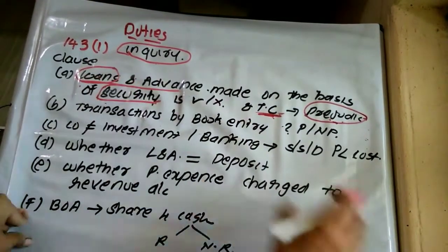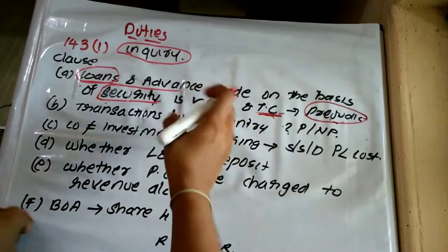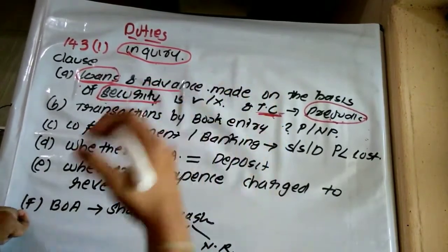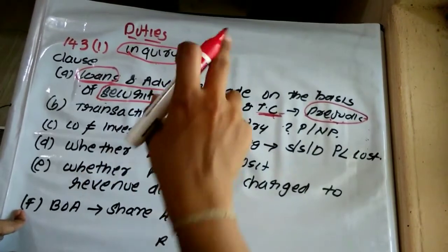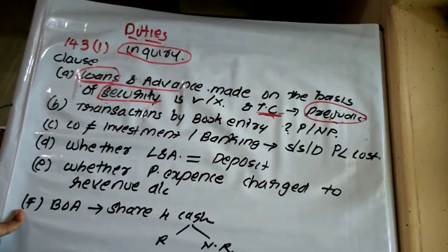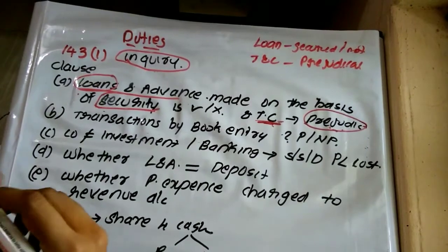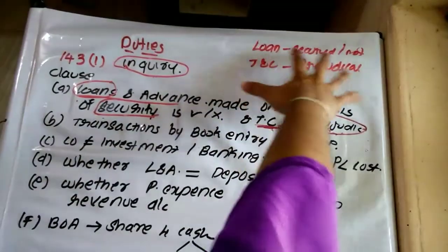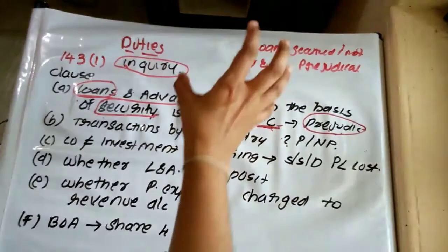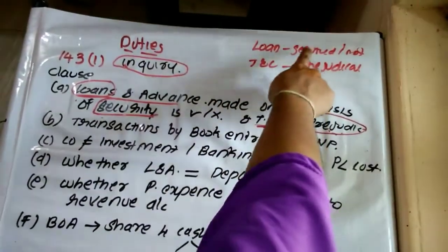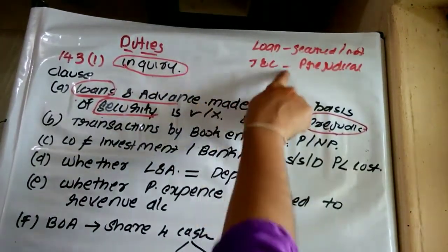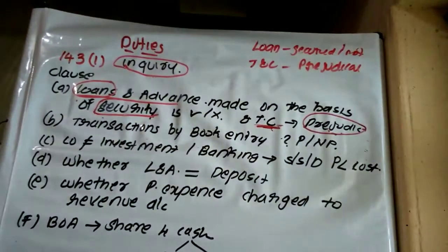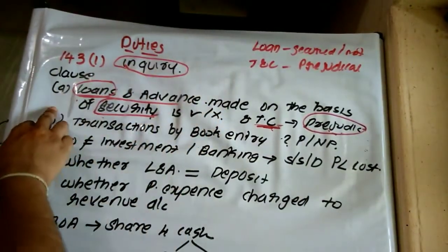Did you get it? First of all, it states loans and advances: whether the company has made any loans and advances on the basis of any security. If so, determine whether it is properly secured or not, and whether the terms and conditions on which the loan is obtained are prejudicial to the interest of the company. That is, it is mainly about secured loans. Determine whether the company has obtained any secured loan. If it is shown as a secured loan, determine whether it is actually secured, and the terms and conditions of such loan, and whether they are prejudicial to the interest of the company. This is 143 subsection 1 clause A.